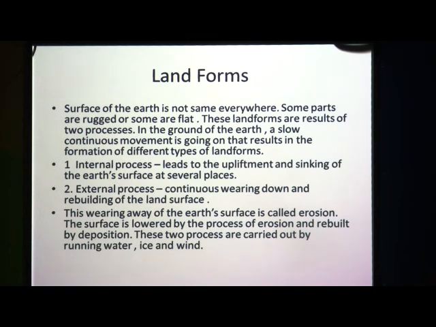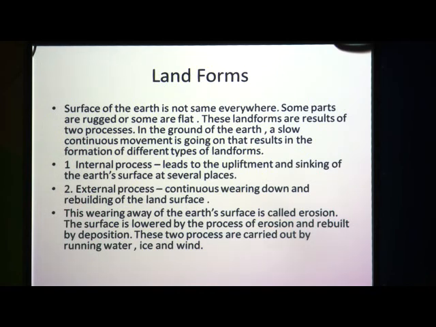These two processes are carried out by running water, wind or ice. You must have observed when the wind occurs, what happens? All the dust particles, soils, leaves of the trees, all these materials are moved away with the wind, right?